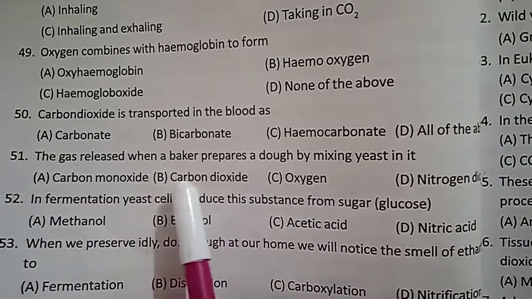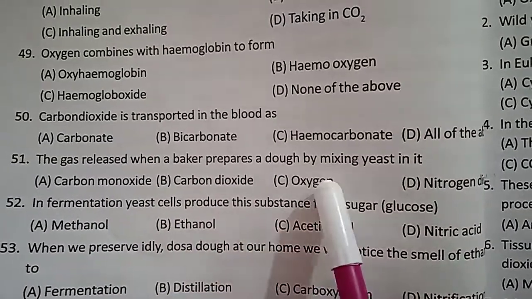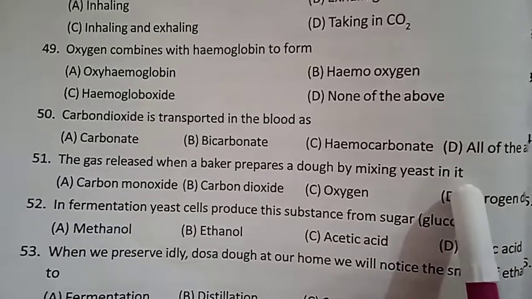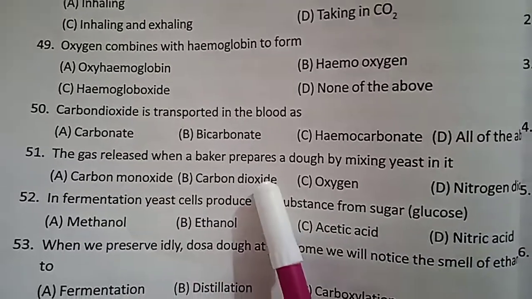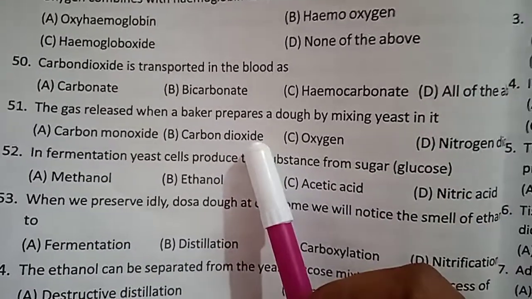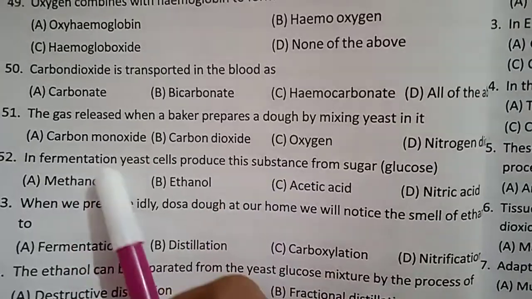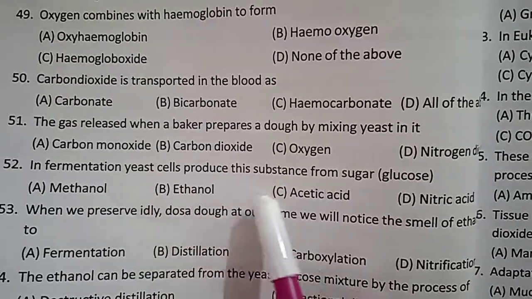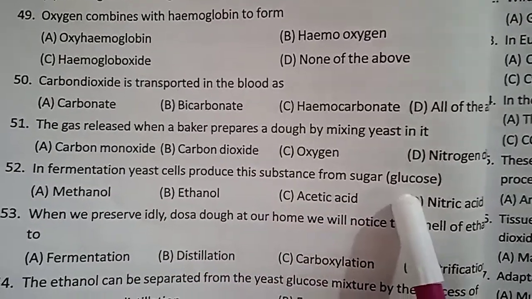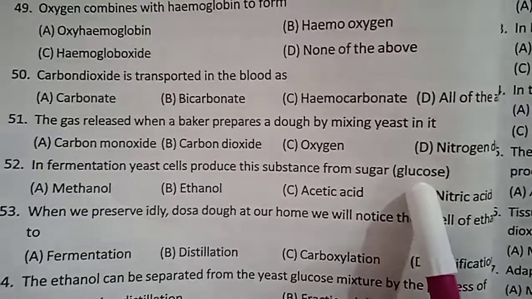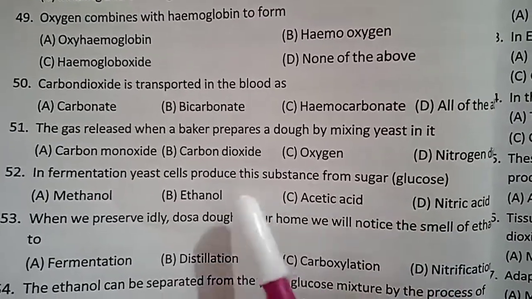The gas released when a baker prepares a dough by mixing yeast in it. So what is the gas? Carbon dioxide. The process is what? Fermentation. In fermentation, yeast cells produce this substance from sugar. Sugar is nothing but glucose. What is the answer? Ethanol.